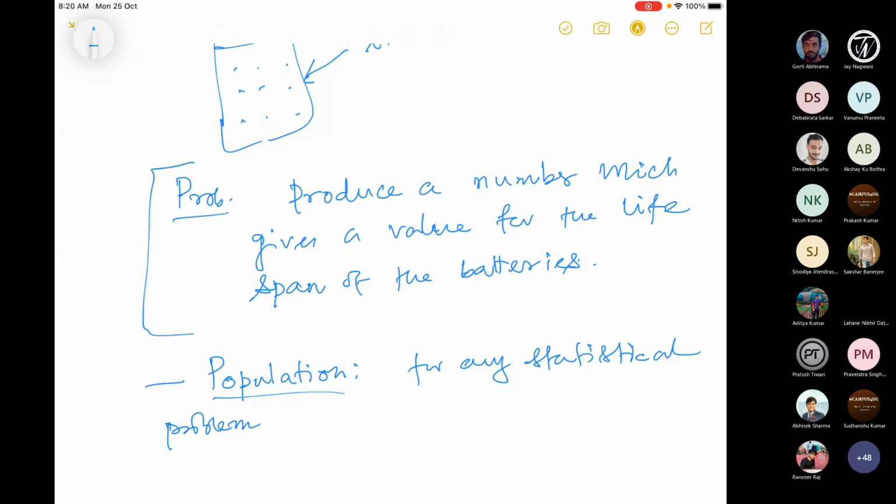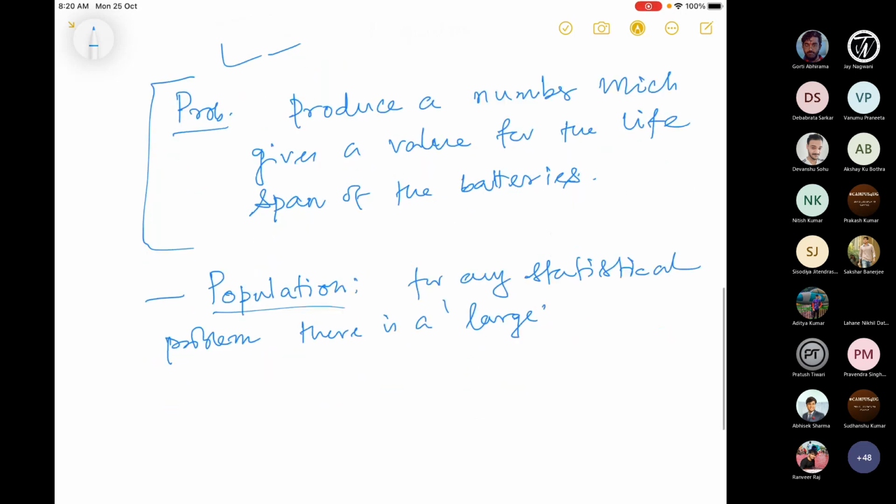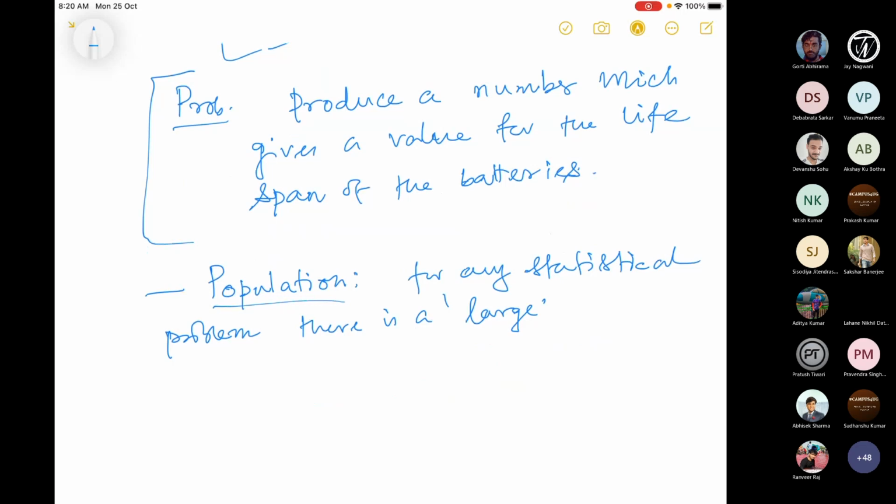So for any statistical problem, there is a large group. This word large is very relative. I'll talk about that maybe later on a little bit. Large here may be 1,000 or 10,000 or more than that. 100 can also be a large number, depending on the context, of course. So then there is a large group of objects.